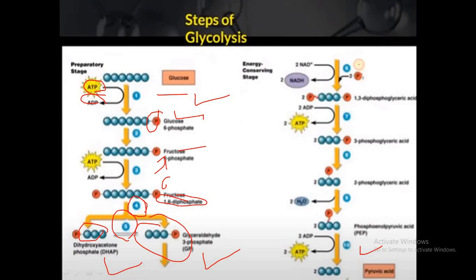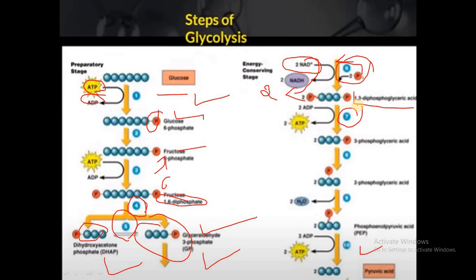The sixth step in glycolysis is oxidative phosphorylation. Oxidation means here we are removing hydrogen atoms from glyceraldehyde 3-phosphate. Those removed hydrogen atoms are picked up by NAD, which gets reduced to NADH2. Here 2 molecules of NADH2 are synthesized and a phosphate group is added. Because of that, the compound we get is 1,3-diphosphoglyceric acid, and the enzyme is glyceraldehyde phosphate dehydrogenase.